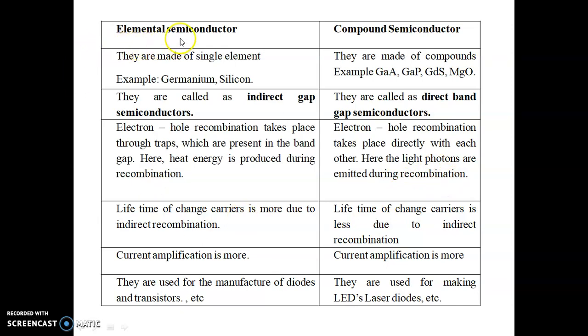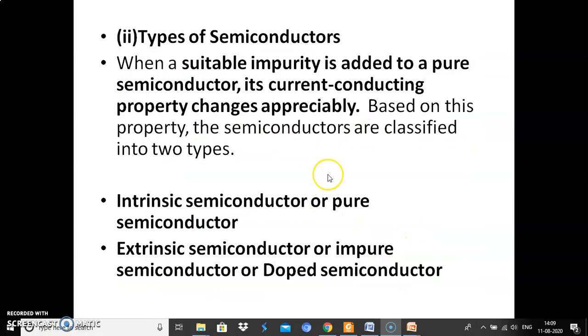In the case of an elemental semiconductor, the lifetime of the charge carrier is more due to indirect recombination. In the case of a compound semiconductor, the lifetime of the charge carrier is less due to direct recombination. In an elemental semiconductor, current amplification is less. Current amplification in a compound semiconductor is more. Elemental semiconductors are used in manufacturing of diodes. Compound semiconductors are used in manufacturing of LEDs, etc.